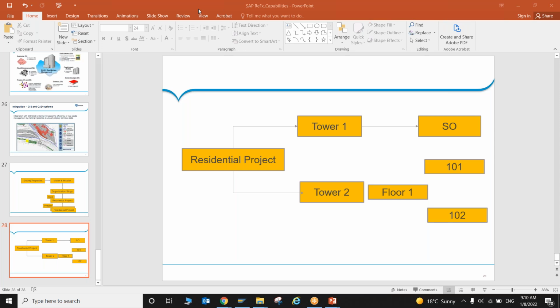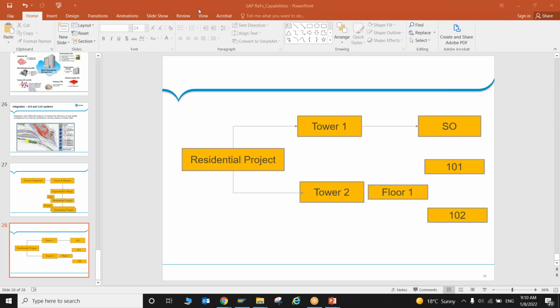Any question, please? Sir, Srini here. Do you have any limitations for creating these floors, any buildings or property? Like, these many floors we can create and these many flats you can create. Is there a limitation like that in the system? No, it's not. It depends on your number range of that unit, the type of the object.